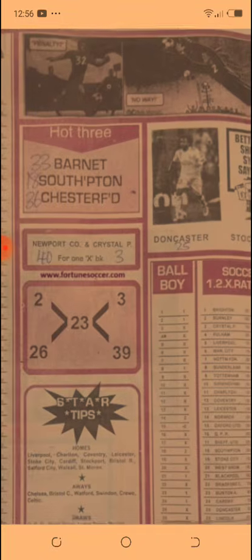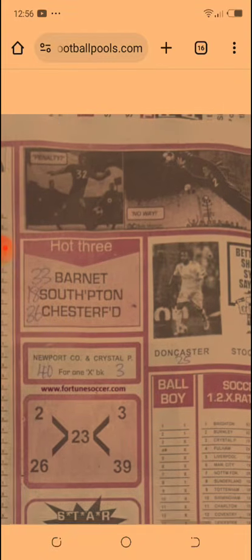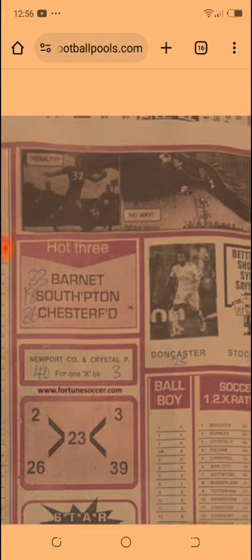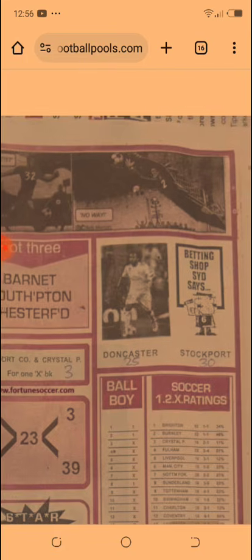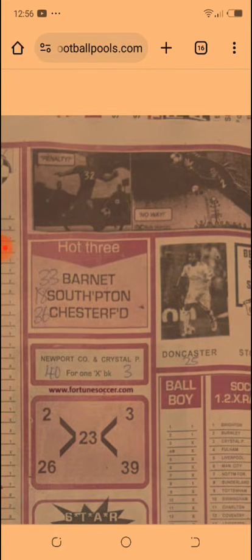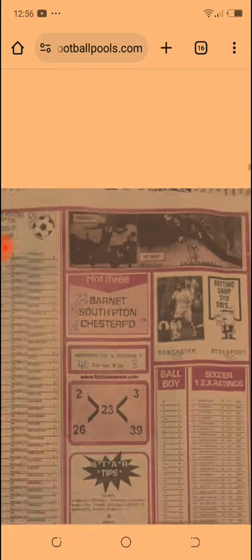Away from that, we move to page 2 of this paper, where we have the cartoon section, and on the cartoon section we have players with shirt number 2 and shirt number 32. The first write-up states penalty and the second write-up states no way, which clearly states that 32 and 2 might not give us a draw because it's stating no way to the first prompt, which was penalty. That is just my observation.